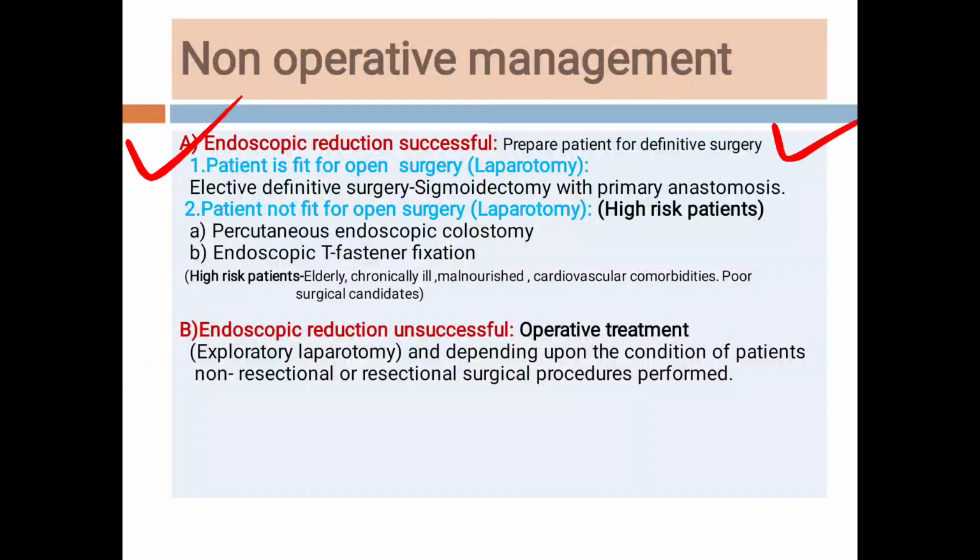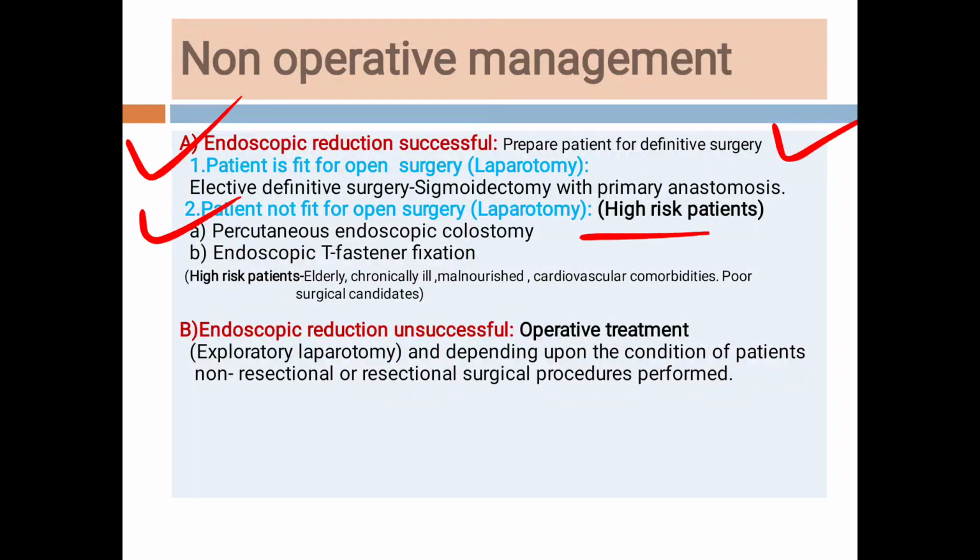We will keep the rectal tube for 2 to 3 days, and then we will optimize the patient for surgery. If the patient is fit for open surgery or laparotomy, then we will do the definitive surgical treatment, that means sigmoidectomy with primary anastomosis. If the patient is not fit for surgery, then what will we do? There are two procedures: percutaneous endoscopic colostomy and endoscopic tip fastener fixation.